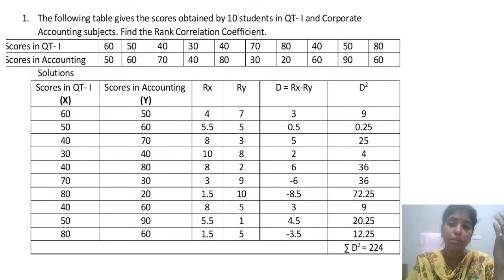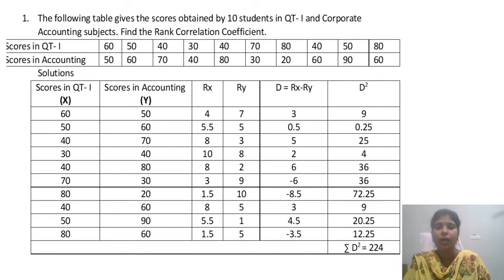Now, when there is a repetition of the numbers, what do we have to do? One formula is given. Kindly see the Rx column and Ry column. Here some numbers are repeated, like 5.5, 8, and 1.5. When there is a repetition in the X column, scores in QT, and the Y column, scores in accounting, we use a different formula. We do the same for the Ry column. D is equal to Rx minus Ry.